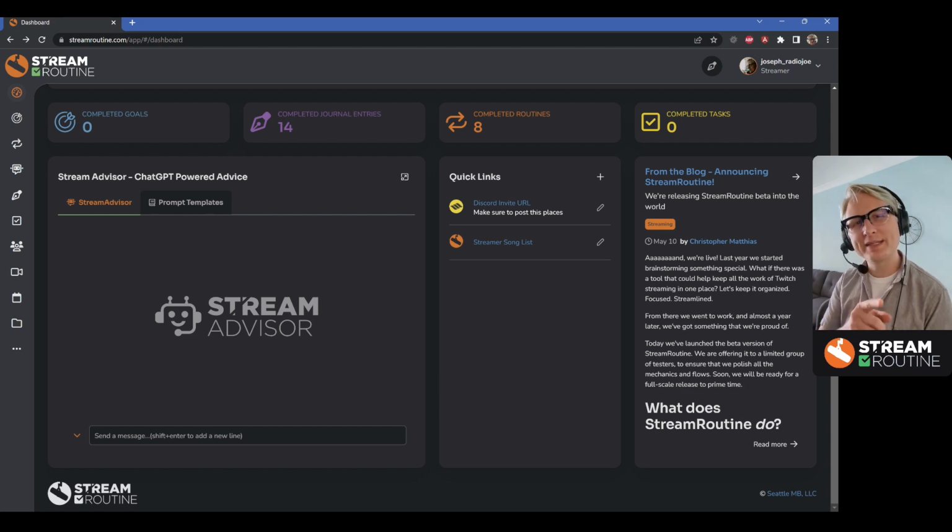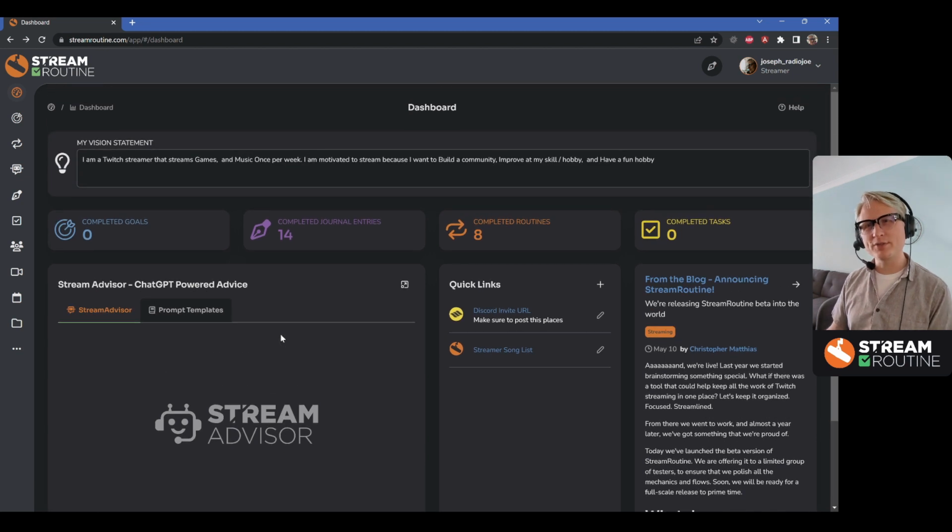Oh, I also meant to add, there are a number of features that we think could be useful for the dashboard, little widgets, maybe a spot to view your current stream title and current stream category so that you can update them easily. We have a number of ideas of things we think might be cool on the dashboard that we haven't yet implemented, but we also want to keep it simple and not too overwhelming. But if you think of anything that would be really useful to have on this dashboard, please let us know.